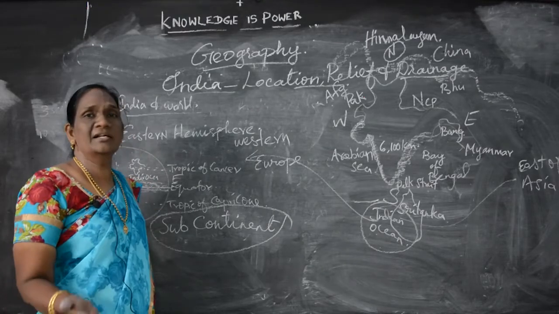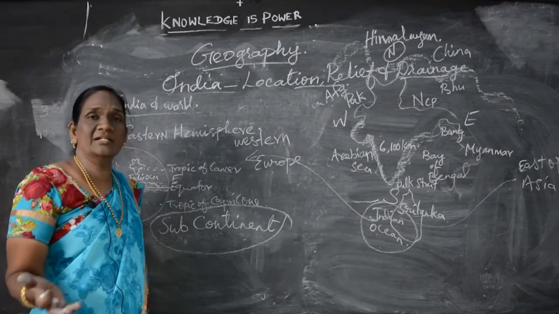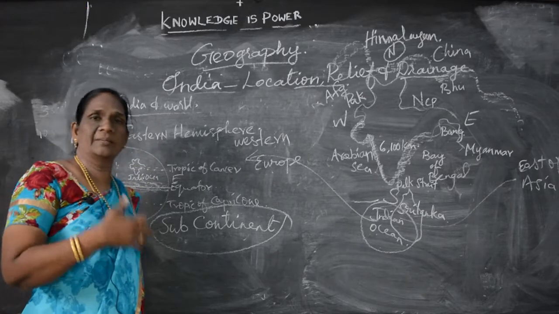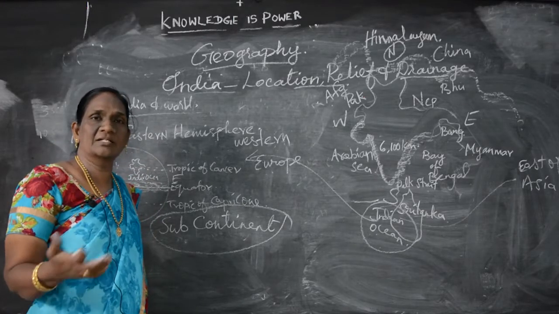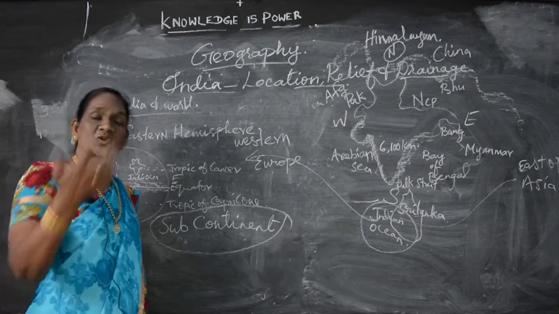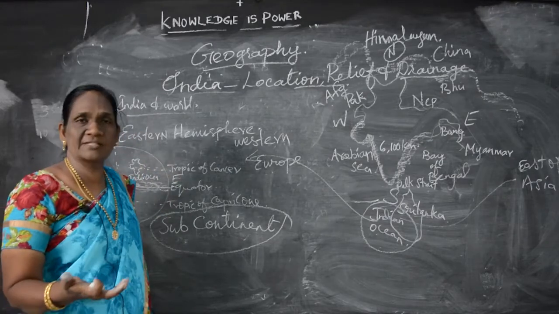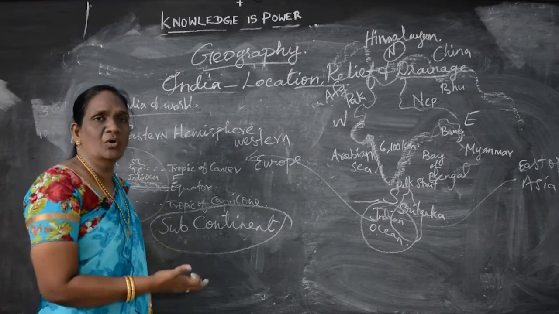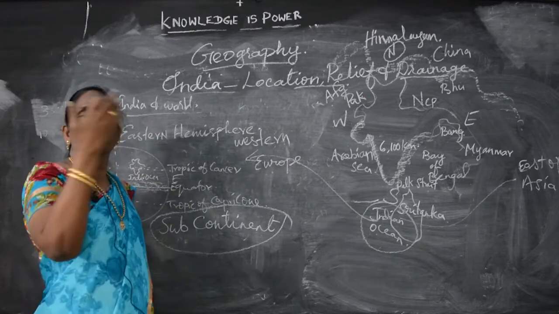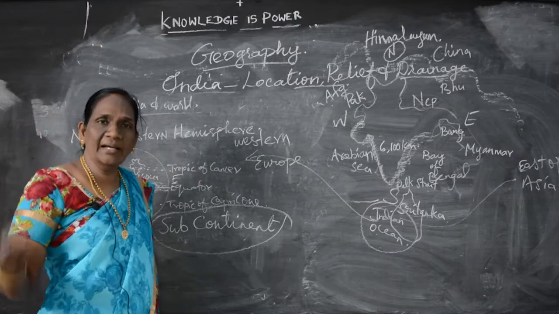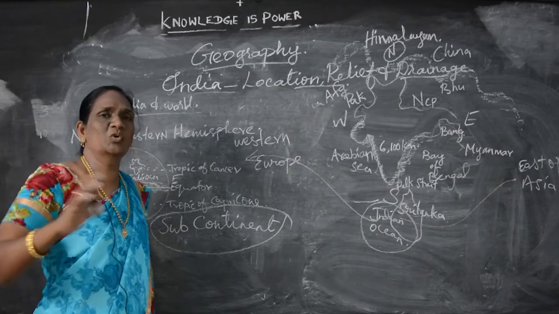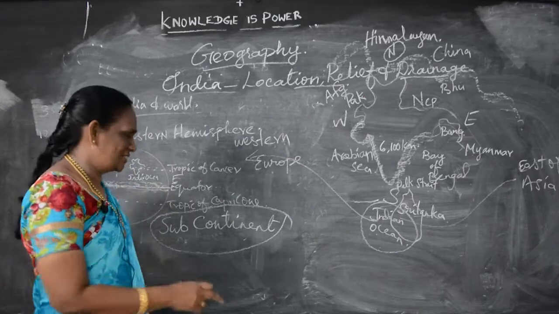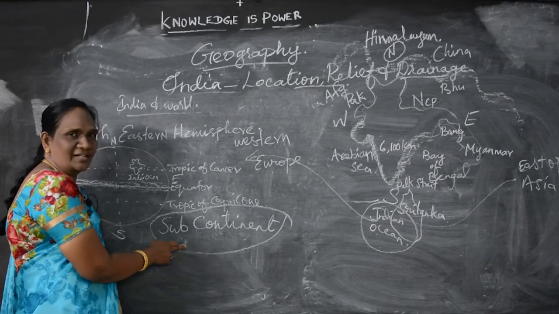Many national leaders are there. Many climatic conditions: northeast monsoon, southwest monsoon, summer, winter, autumn, spring. Many natural vegetations: tropical evergreen, tropical deciduous forest. Many minerals. We have gold mines, mica, coal mines, iron mines, and many others. So all these we have in India. That is why India is called a subcontinent.